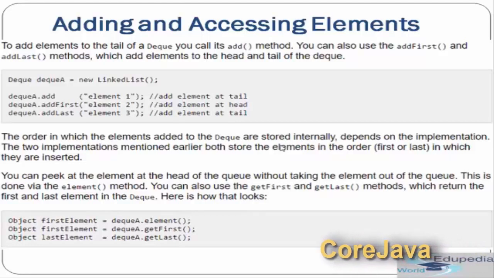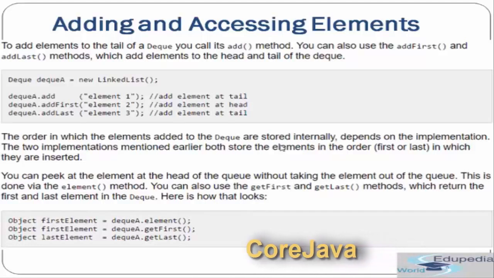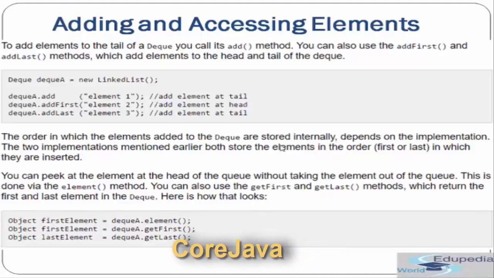You can peek at the element at the head of the queue without taking the element out of the queue. This is done via the element method. Okay, so there is a method known as element which will allow you to peek at the element at the head of the queue without taking the element out of the queue.